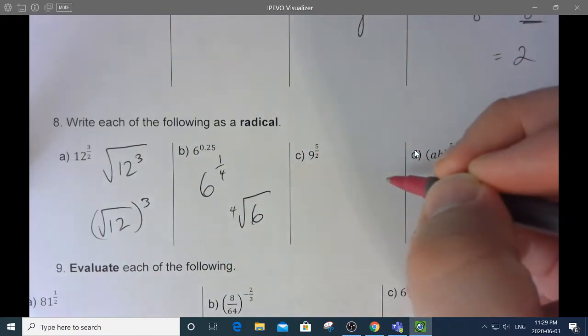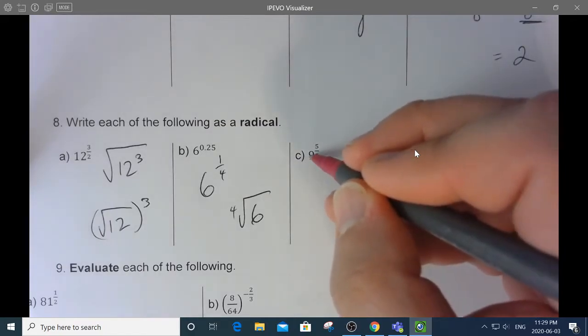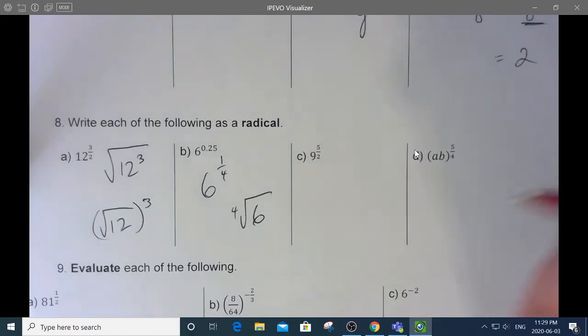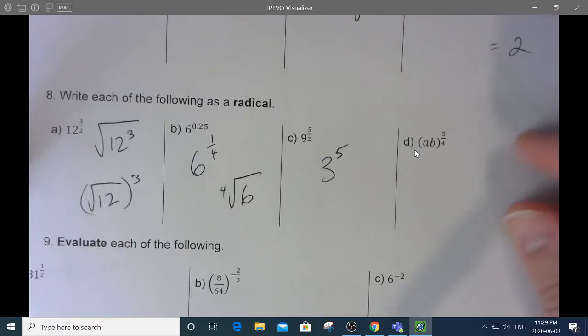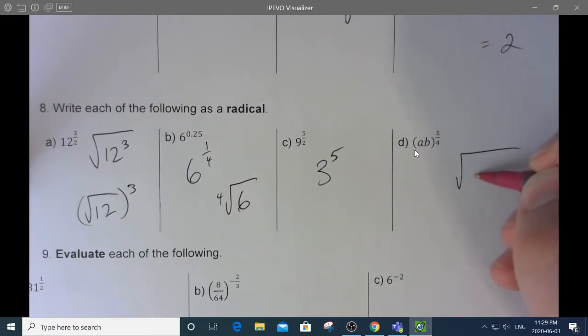This one I would change to the square root of 9, which is 3, and then 3 to the... I don't know why, there's no radical to be had here. Okay, that's what I'm leaving it as. This one I would leave as the 4th root of AB to the power of 5, and again it's the same thing.